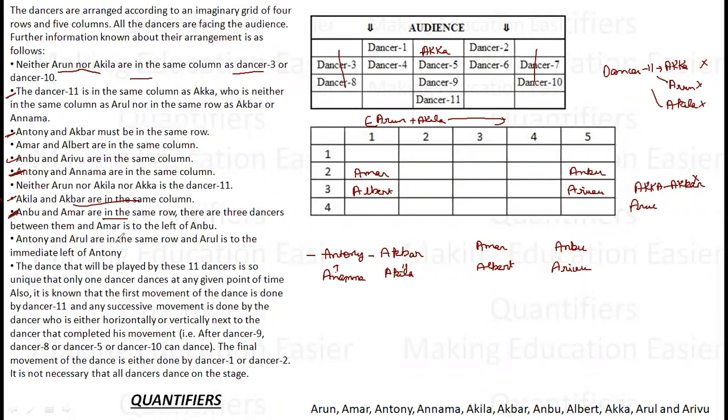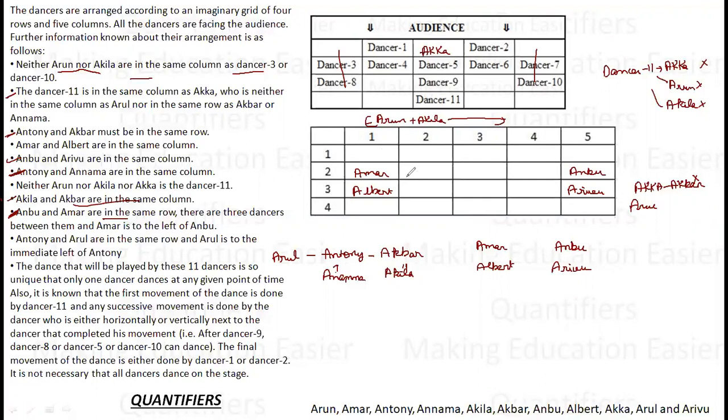Antony and Arul are in the same row. Arul is to the immediate left of Antony, so these three are in the same row. It was possible here or it was possible here, but since this portion is already occupied by Albert and Aribu, only one thing is possible: these three places.